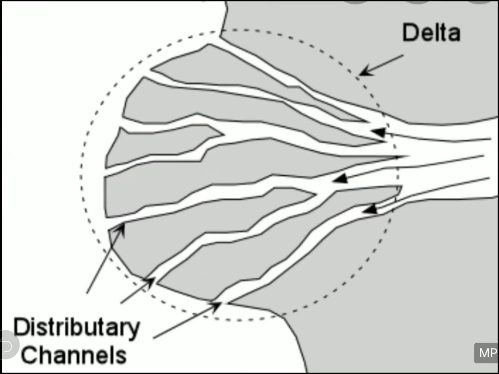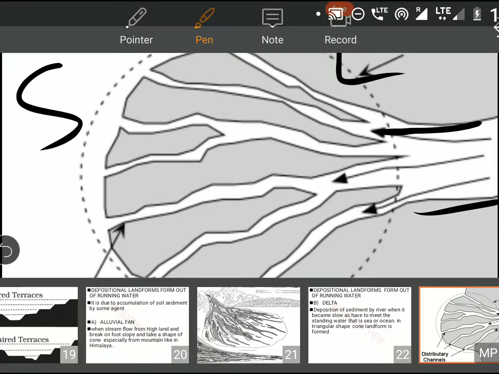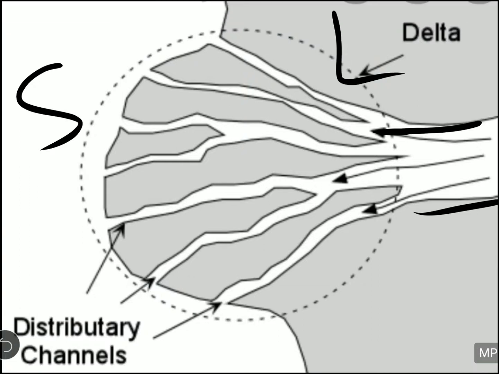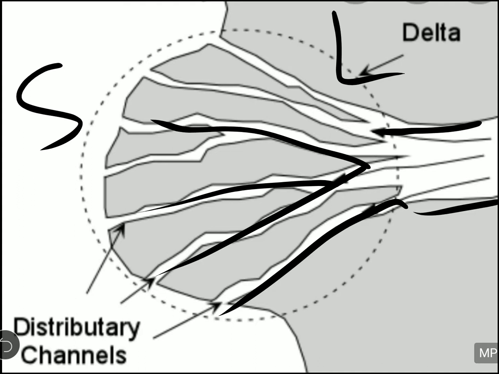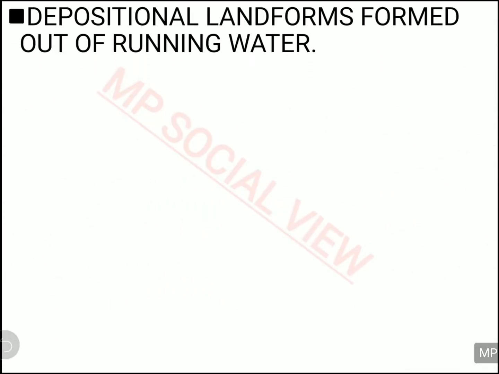You can see the river is coming here and it is about to meet the sea. It is land and that is sea. And when the river is about to meet the sea, it opens its mouth and divides into different channels, and it is depositing the remaining erosional material in a triangular shape, and this is what you call a delta. Alright, so this way the delta is being made by the depositional work of the river.